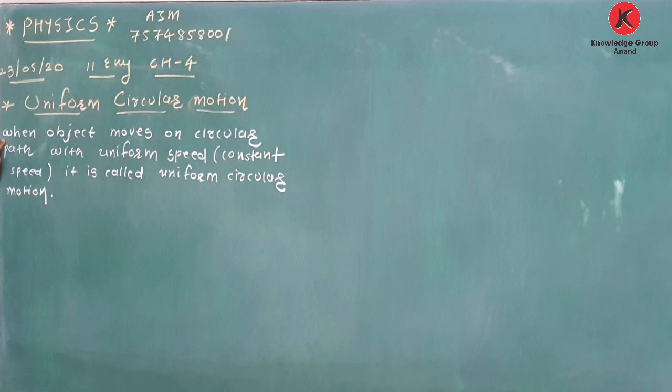Clear? When an object moves on a circular path with uniform speed, that is constant speed, it is called uniform circular motion.